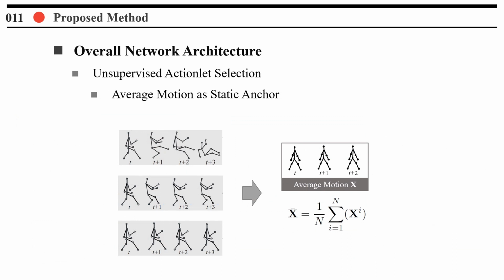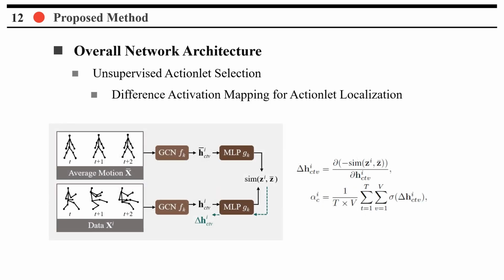During the process of obtaining sequences without any action occurrence, we have observed that most action sequences have no action in the majority of regions. Instead, motion tends to occur in small localized areas, such as the hand or head. Exploiting this observation, we can easily obtain a static anchor by averaging all the actions in the dataset. This average represents a relatively static sequence, as most regions have no motion.